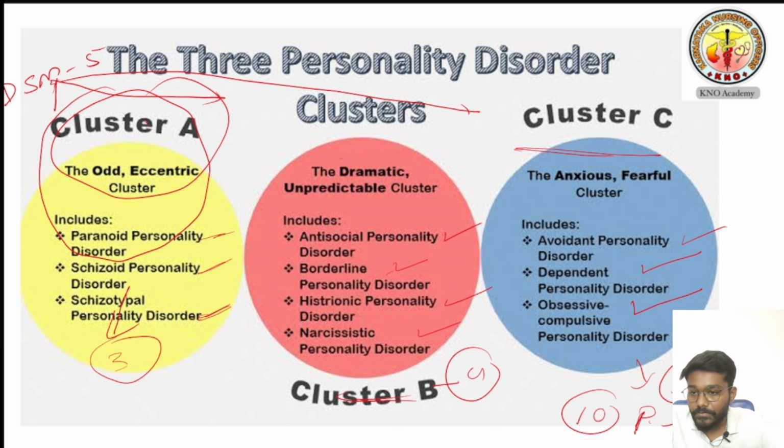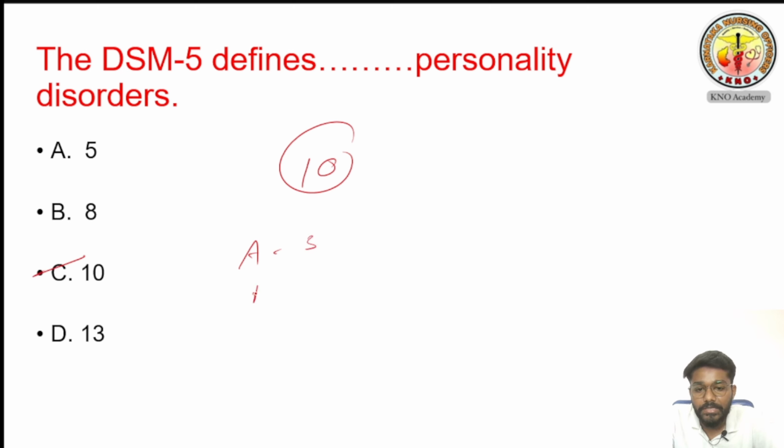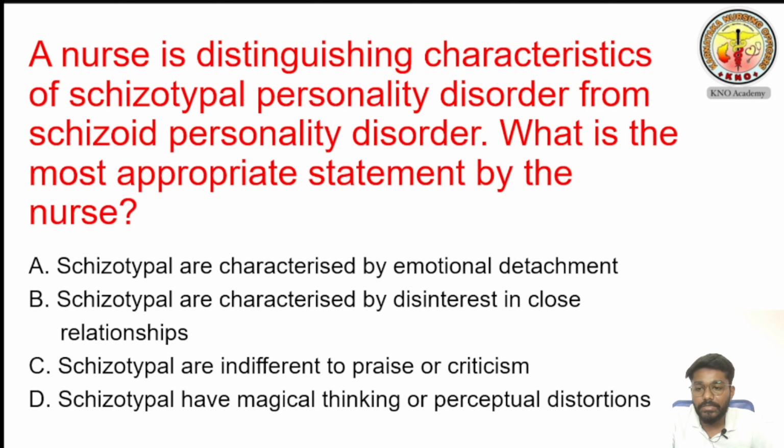See, the first question is, the DSM-5 defines dash personality disorders. This one I have discussed. I hope everyone is getting this one. The answer is 10. Why? In cluster A, how many diseases? 3. In B, 4. And cluster C, 3 diseases. Total 10 are there. Okay, I hope you understand.